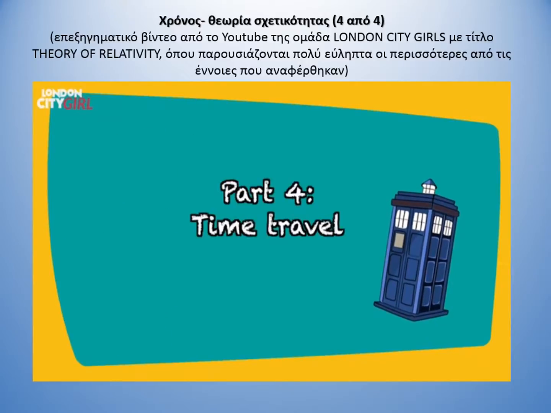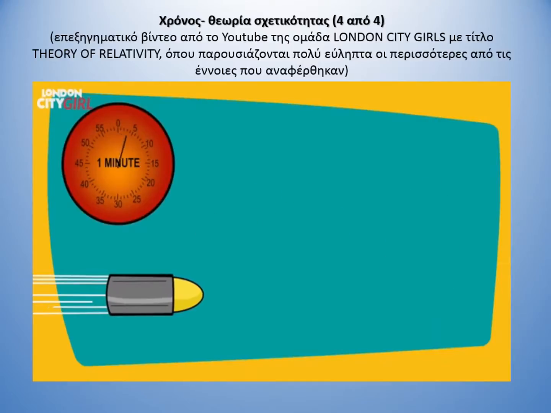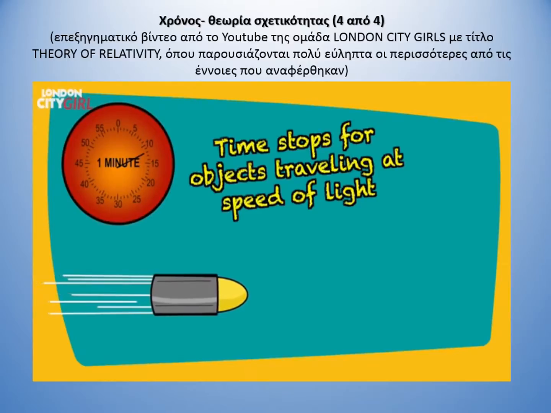Part 4. Time travel. Time slows down for objects travelling close to the speed of light, and time stops altogether for objects travelling at the speed of light.